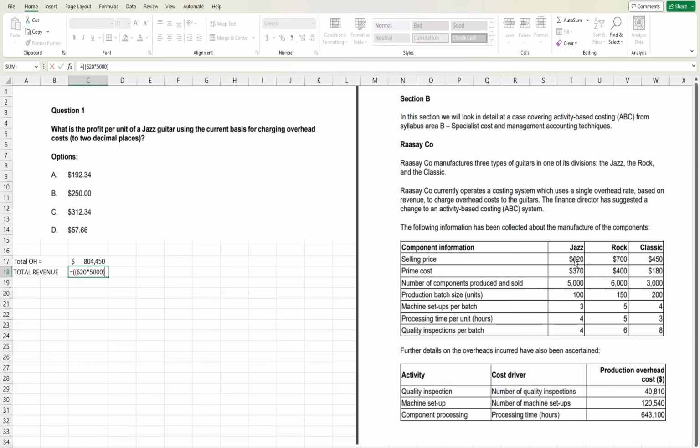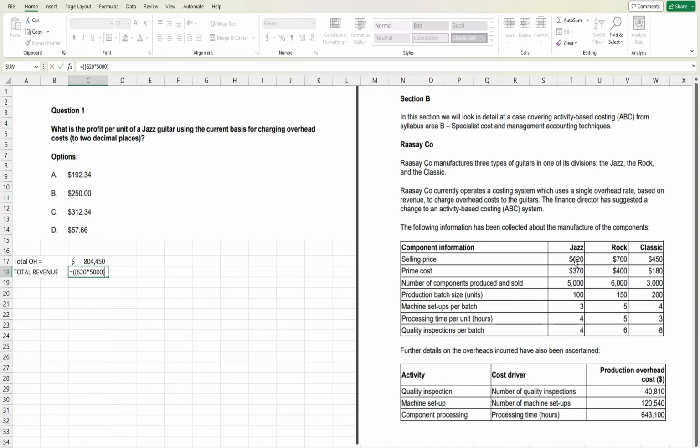Plus the selling price of rock, which is 700, with 6,000 units sold. Then the classic, with a selling price of 450 and 3,000 units sold. Adding all this gives the total revenue of 8,650,000.